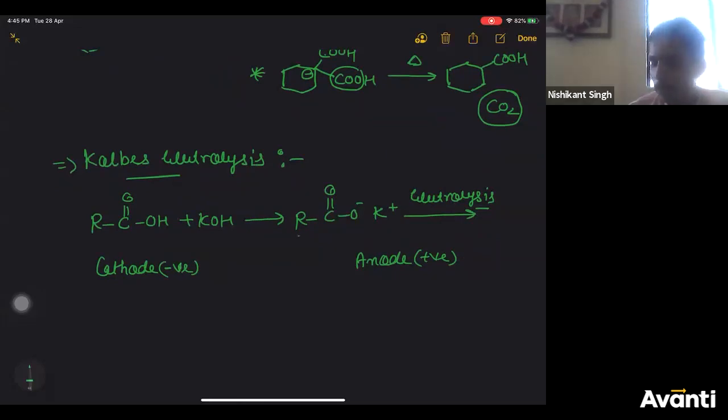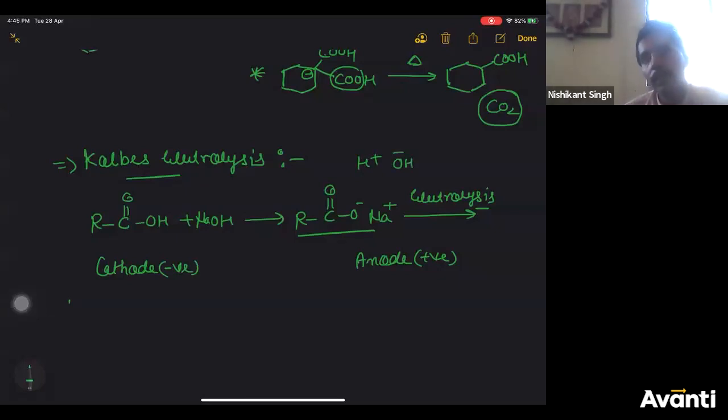So among this, K plus will go to the cathode. Now one more thing, if you take its aqueous solution, you can take sodium hydroxide also. Any of these two you can take. If it is aqueous solution, there will be H plus and OH minus also.